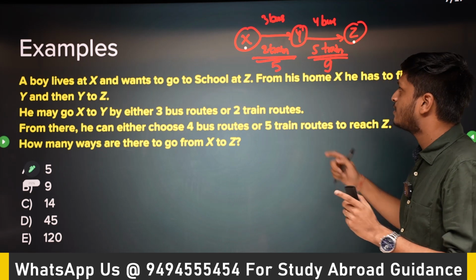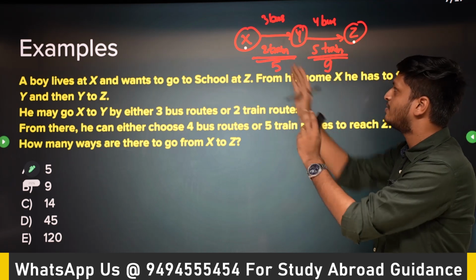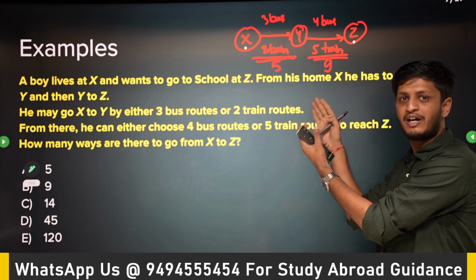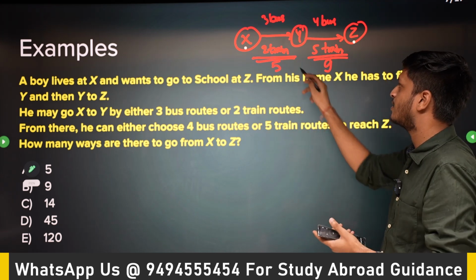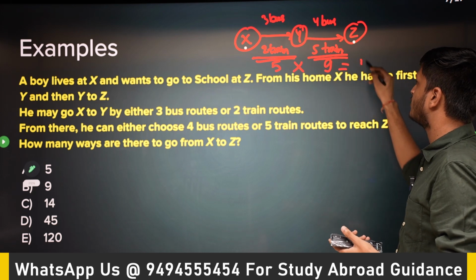Okay, now it is a sequence. You have 2 tasks, right? Do X to Y and Y to Z. So whenever you have AND, rule of product. So you have 45 ways.